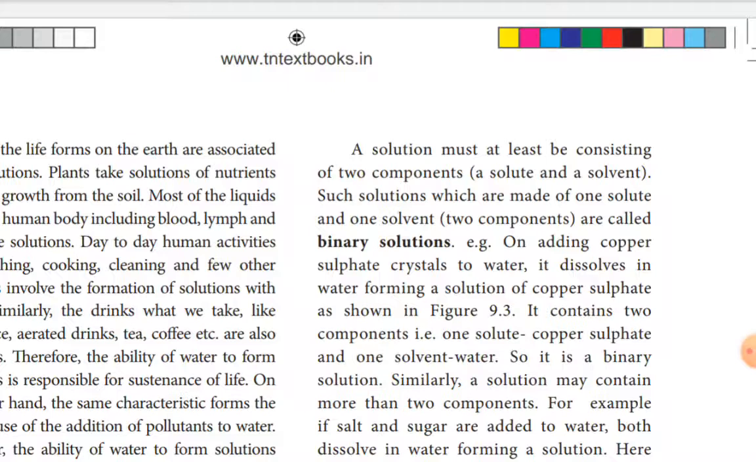Similarly, a solution of sodium chloride, salt and water. One more example is given: adding copper sulfate crystals to water, it dissolves, forming copper sulfate solution. Here two components are given: copper sulfate is the solute and water is the solvent. So it is a binary solution because it contains two components. Bi means two, binary solution.